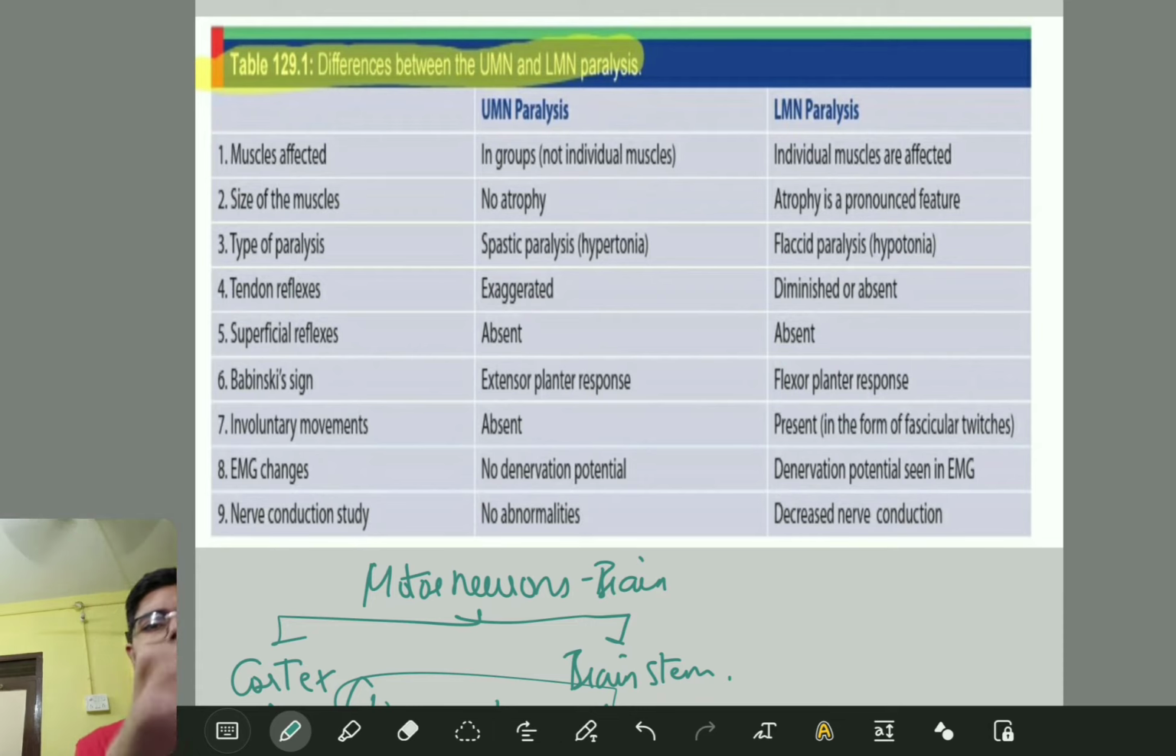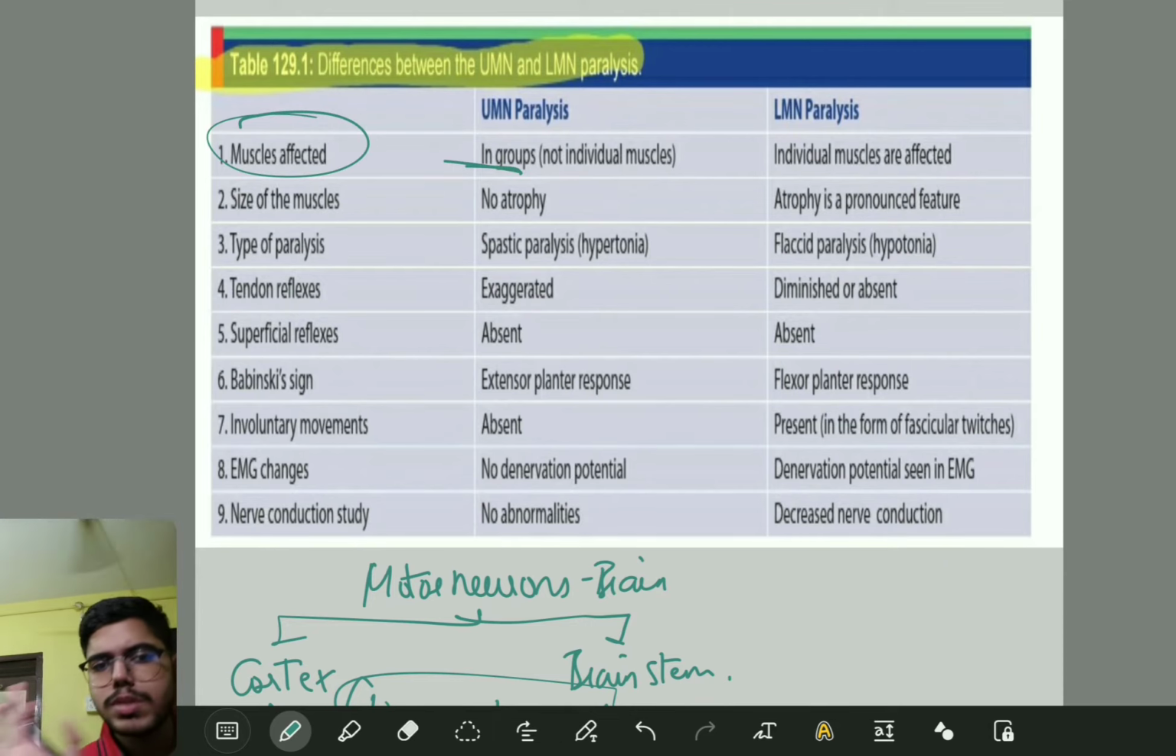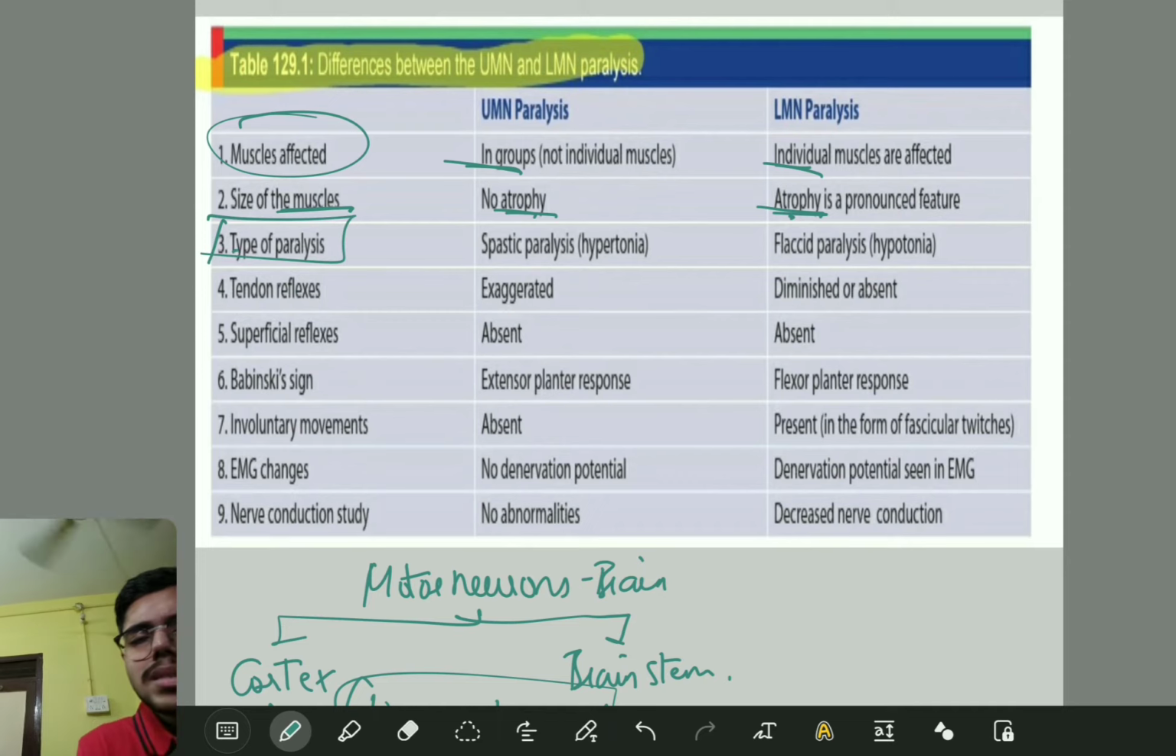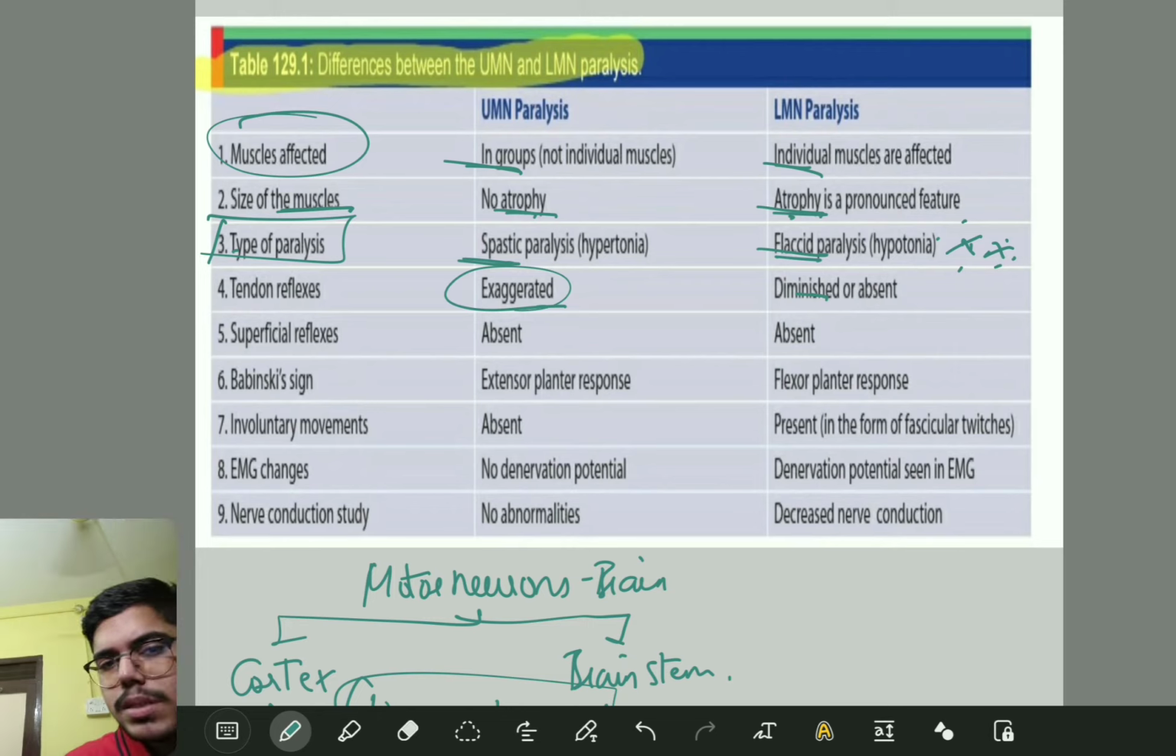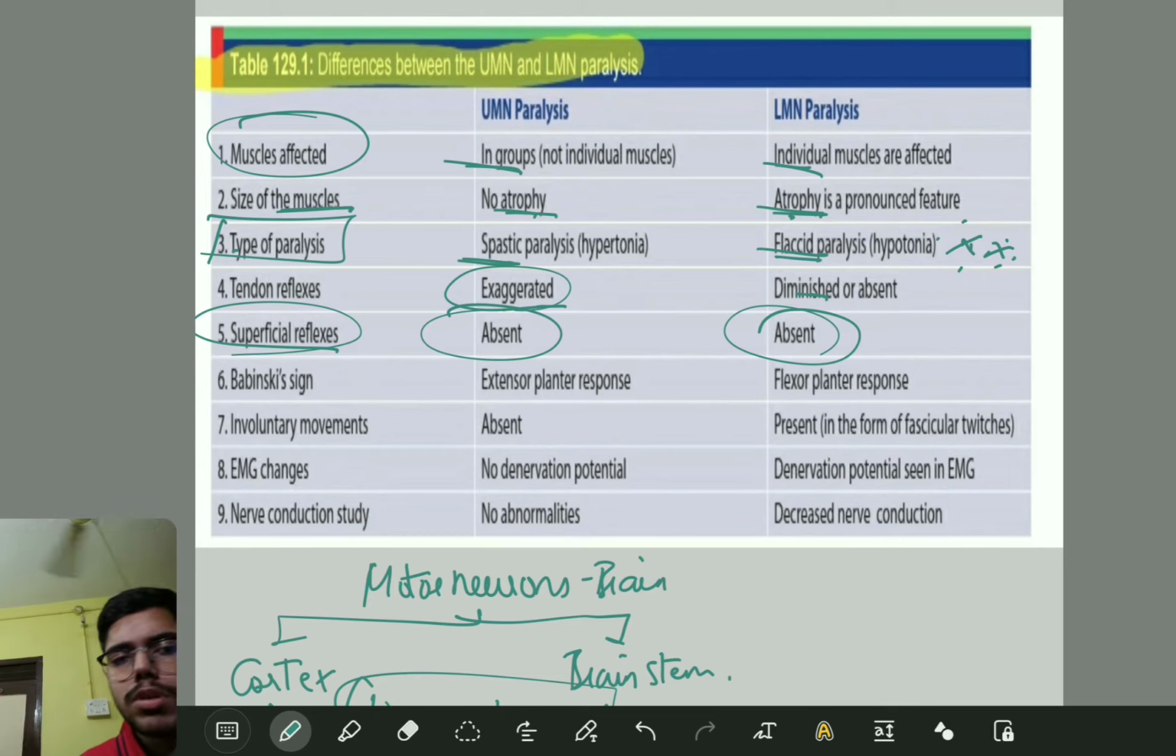Your muscle affected is always in groups in UMN, but in LMN it is always individual muscles. Of course, size of the muscles, no atrophy in UMN, but here you get atrophy. What are the types of paralysis? In UMN it is spastic, that is hypertonia, and here LMN is flaccid. Very important. Flaccid is important. Tendon reflexes are exaggerated in UMN, and in LMN they are diminished or mostly absent. Superficial reflexes are absent in both the cases.